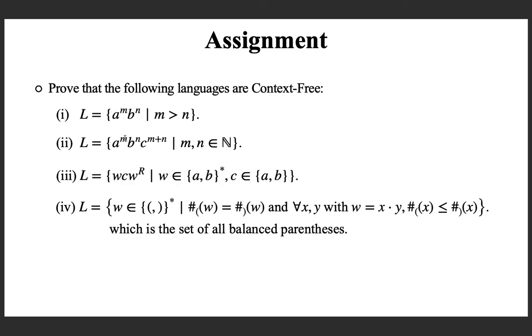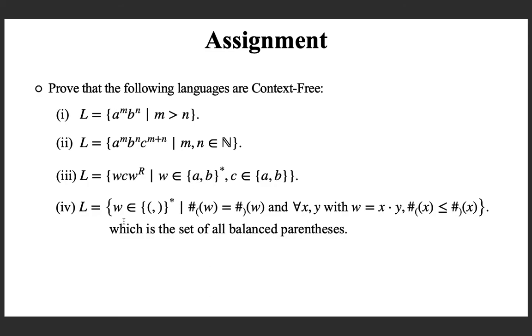And here it is A to the power M, B to the power N, C to the power M plus N. And here it is W, C, W reverse. What we have seen is the set of all W such that W is the same as W reverse. But here what we need is W, C, W reverse. That is a palindrome word, but in the middle you are putting a single C, and C is either A or B. So you can see that this is exactly the set of all odd length palindromes over the set {A, B}.